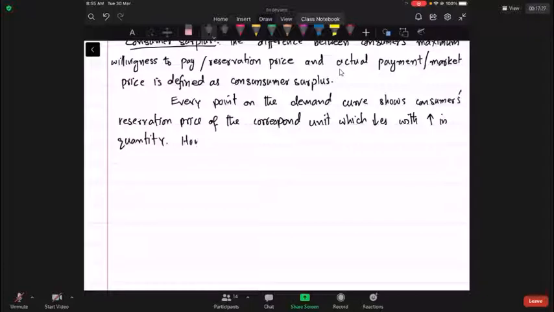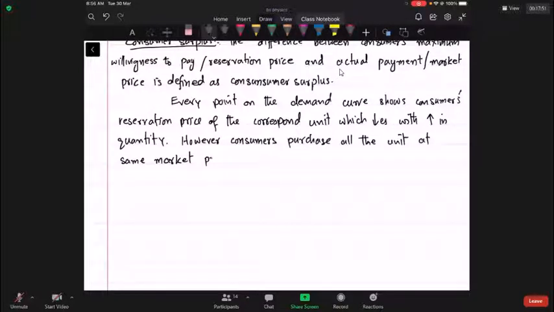However, consumers purchase all the units at the same market price.